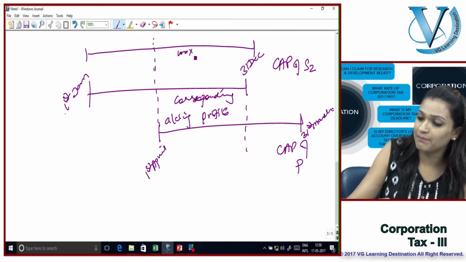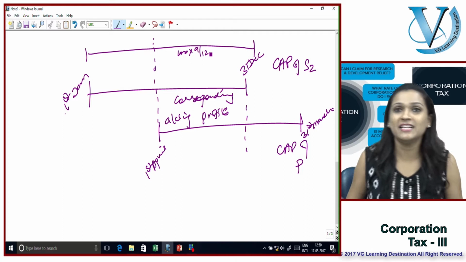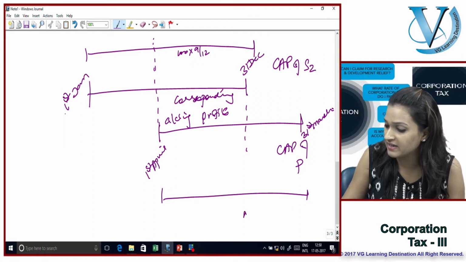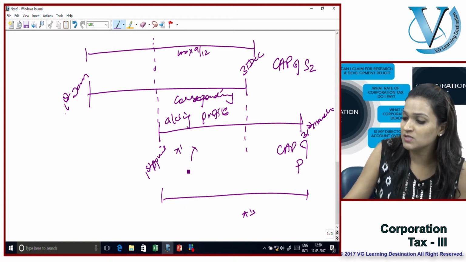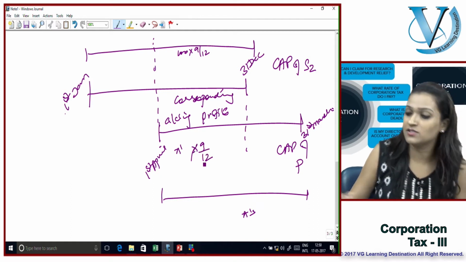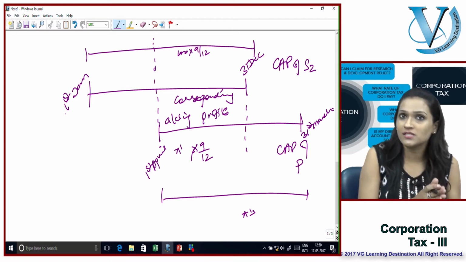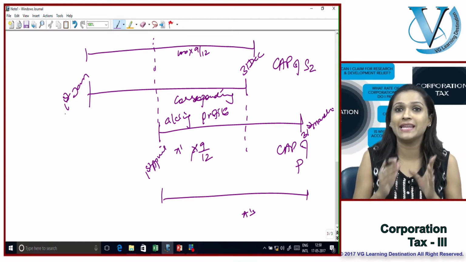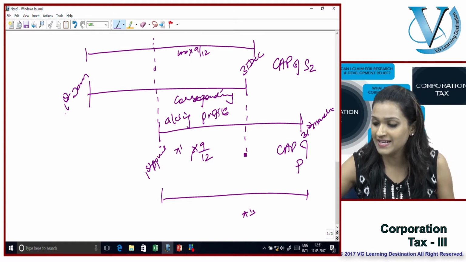Loss multiplied by the corresponding 9 months, 9 by 12, needs to be set against the profits of the common 9 months. So we match the losses of one with the profits of the claimant company, and that is known as the corresponding accounting period.